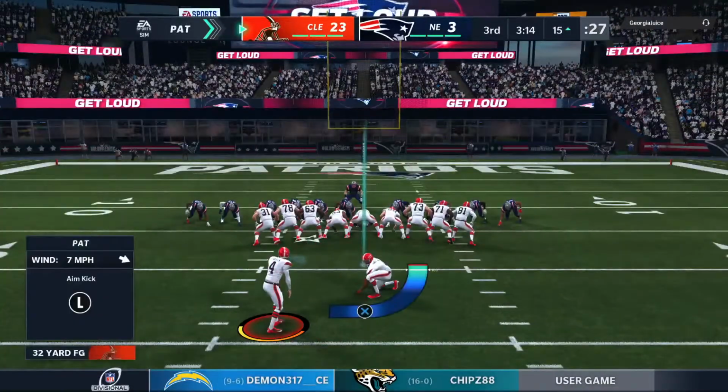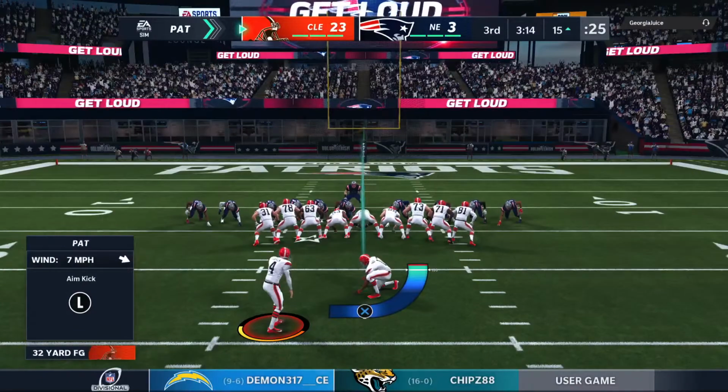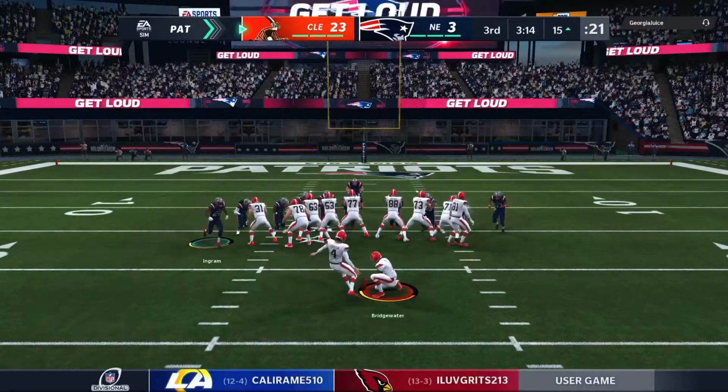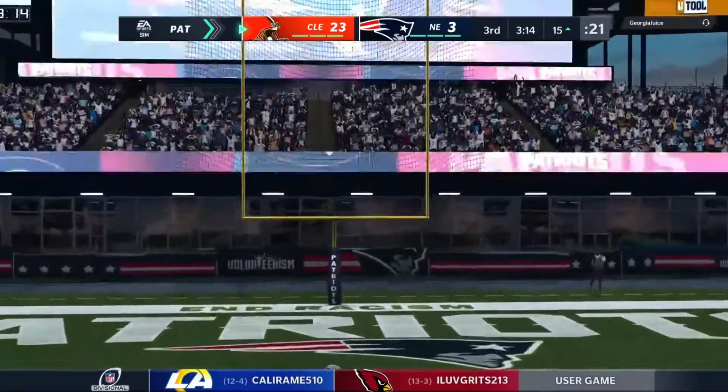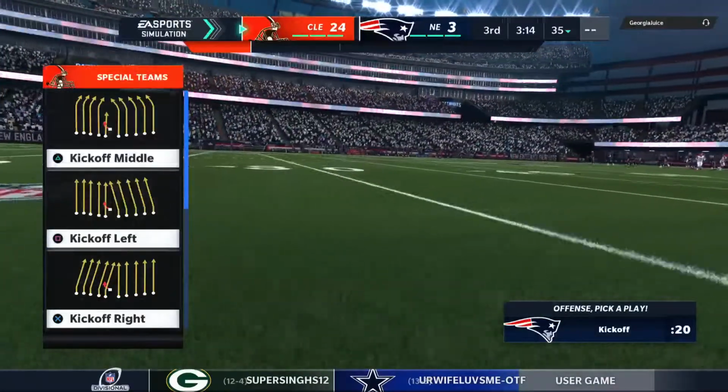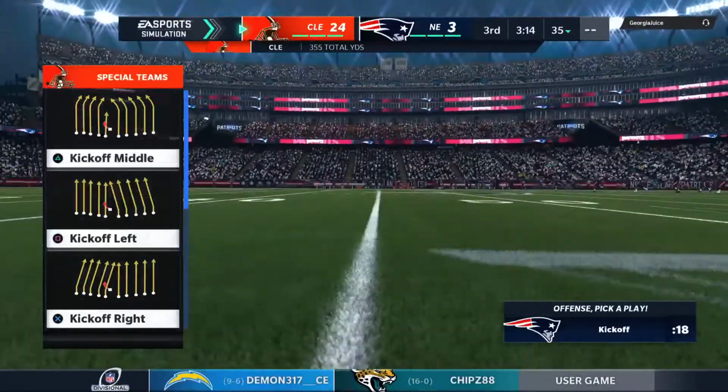Zerline now for the PAT. And the lead now to 3 touchdowns at 21 points. Makes the score Browns 24, Patriots 3.